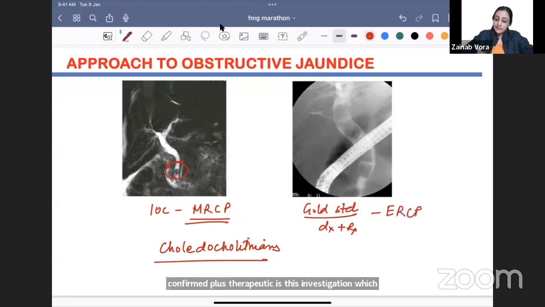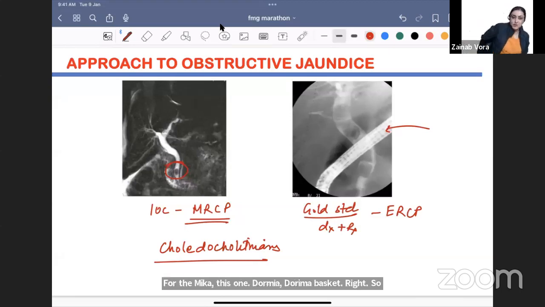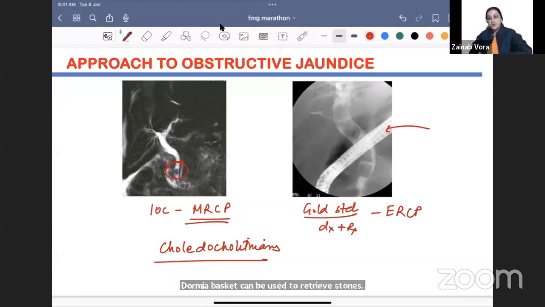How did you identify it? You identified it because there is one endoscope that you are seeing. You are identifying because X-ray is there in the background. There is going to be contrast, isn't it? So this is your ERCP. Dormia basket, right? So Dormia basket can be used to retrieve stones. Yes, we can use it for CBD stones. We can use it for ureteric stones.